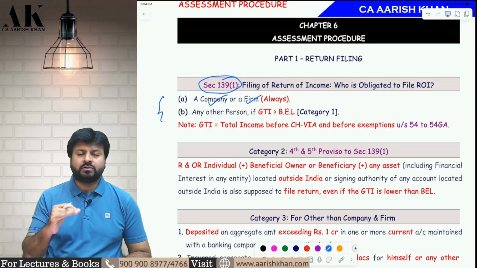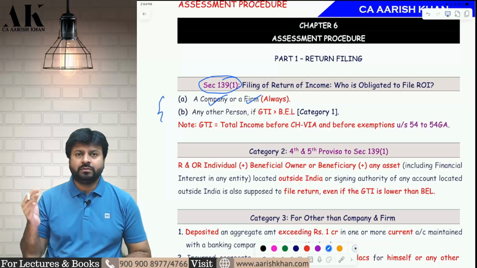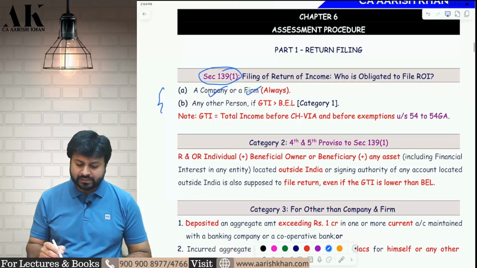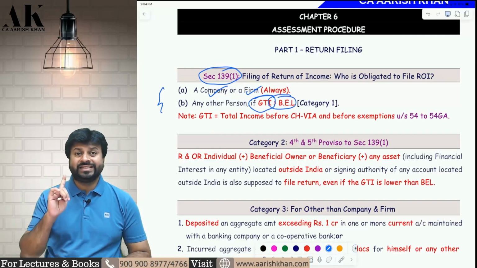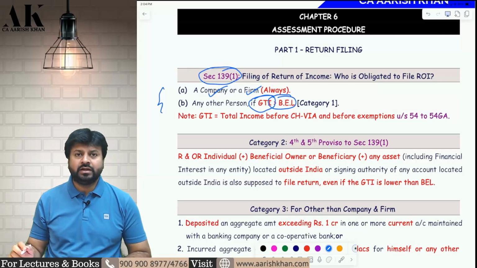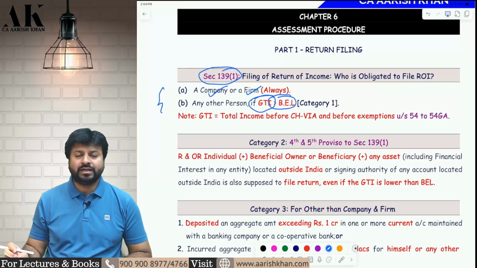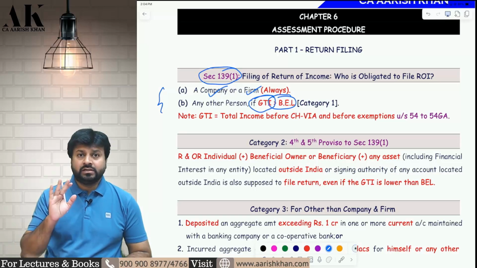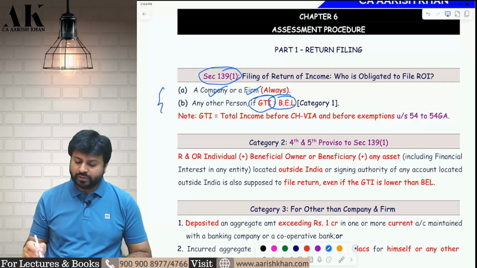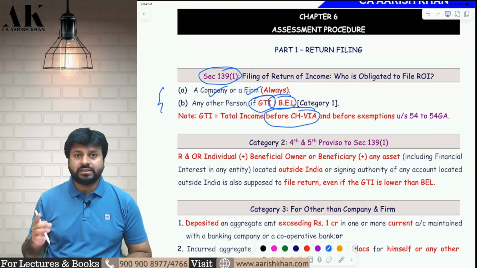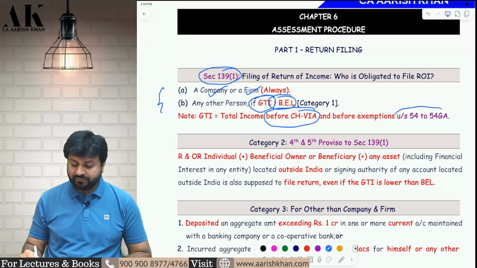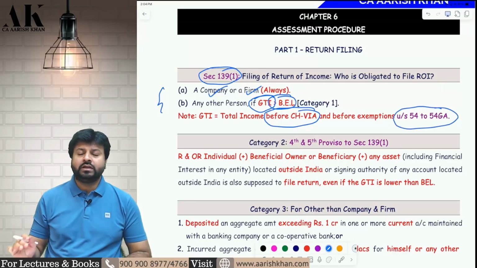What about others? What about the individual? What about HUF? What about AOP, BOI? They are liable to file income tax return if their gross total income is greater than the basic exemption limit. If their GTI is greater than the basic exemption limit, they are liable to file the income tax return. Otherwise, they are not liable to file the income tax return. So GTI here means your income should be computed before two items. GTI in this section means GTI before chapter VI-A deductions and GTI before exemptions under section 54, which are given under